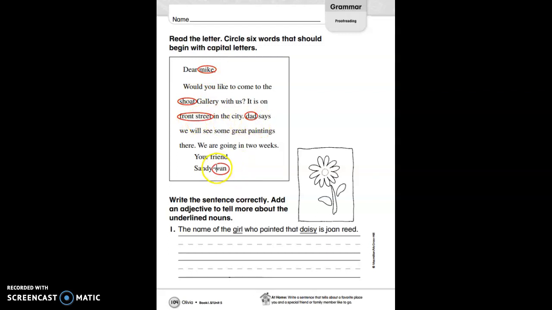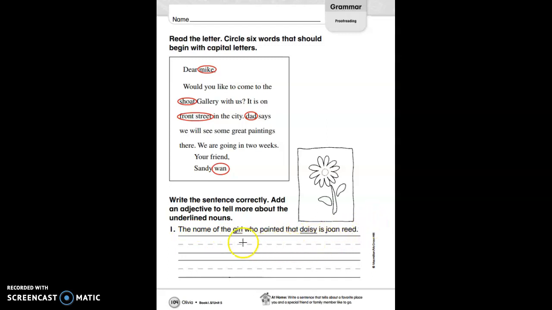Let's move on down to the next directions. Write the sentence correctly. Add an adjective to tell more about the underlined nouns. Do you remember what an adjective is? It describes a noun. So let's look at our sentence and then describe the underlined nouns. The name of the girl who painted that daisy is Joanne Reed.